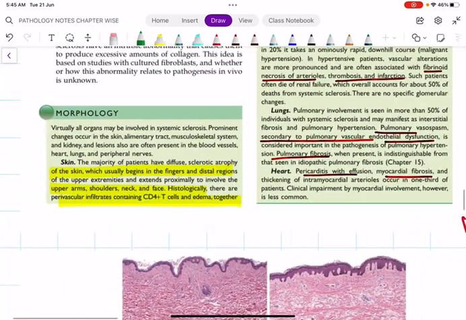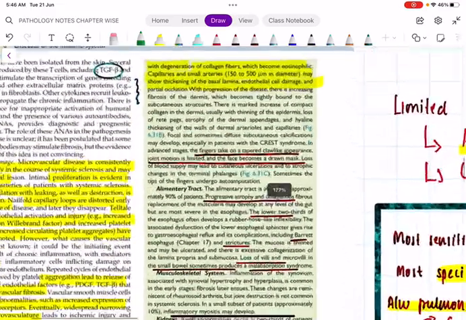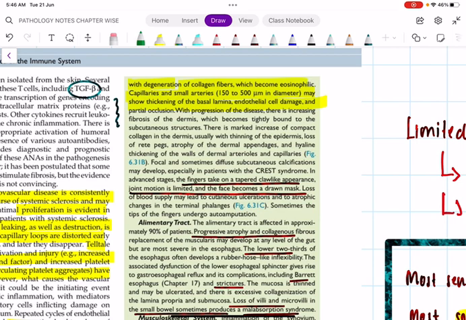In skin, there will be sclerosis. That is the first thing. Usually it begins in the distal fingers and progresses proximally towards the upper arm, shoulder, neck and face. Histologically there will be CD4 plus perivascular infiltrates, edema, collagen fiber degeneration, and eosinophilia. Capillaries and small arteries will show endothelial cell damage and thickening. In patients with CREST syndrome, which is nothing but limited scleroderma, they mainly have cutaneous involvement. Their fingers will have a claw-like appearance and the face will become like a drawn mask. These are some of the features of limited scleroderma.